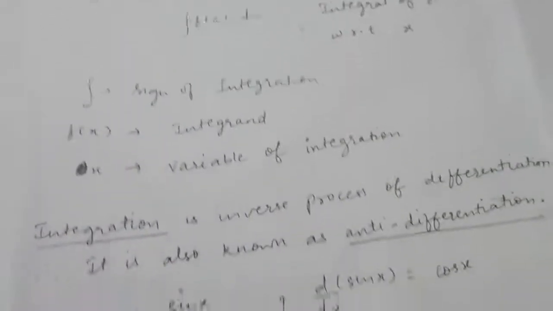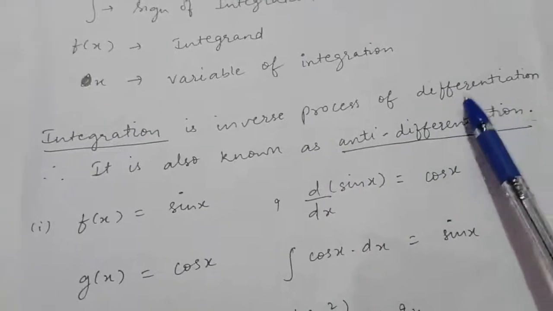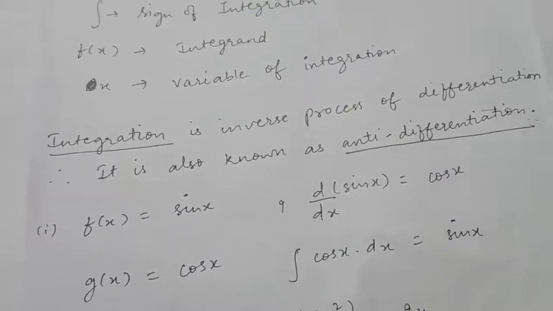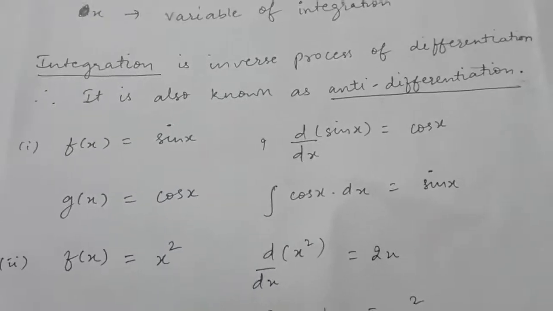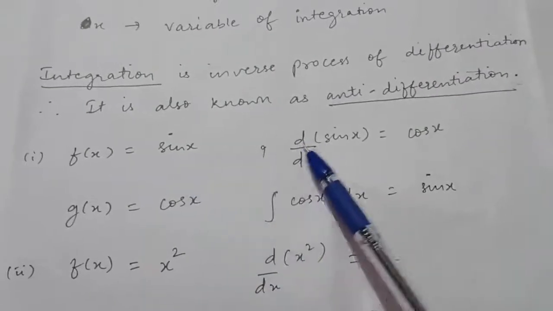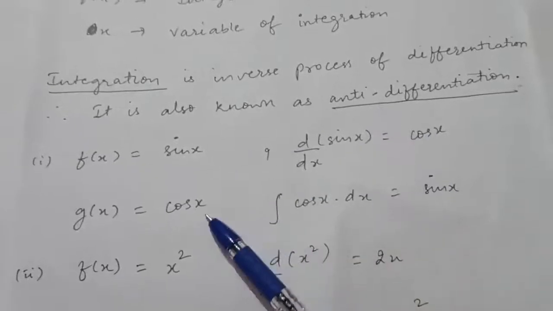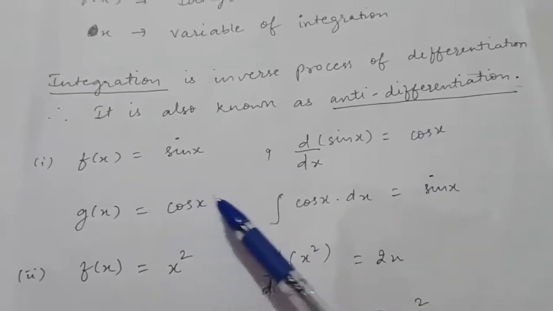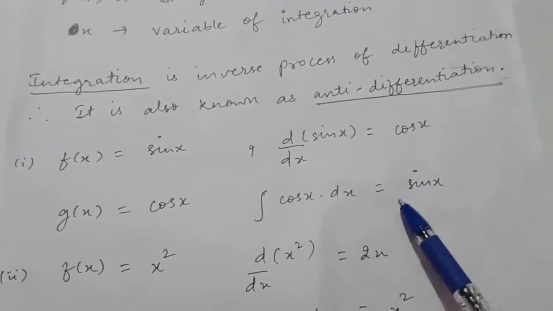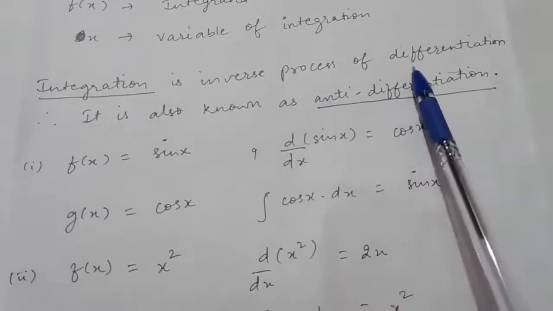Now see, integration is nothing but the inverse process of differentiation, and that is why it is also known as anti-differentiation. Understand this with an example. If the function sin x is given to you, then you know the derivative of sin x is cos x, right? Now if the function cos x is given to you, then the integral of cos x will be sin x, because integration is just the inverse of differentiation.